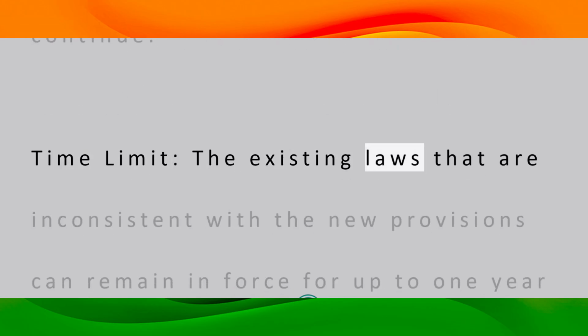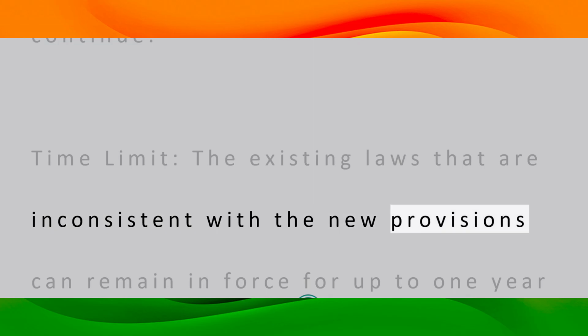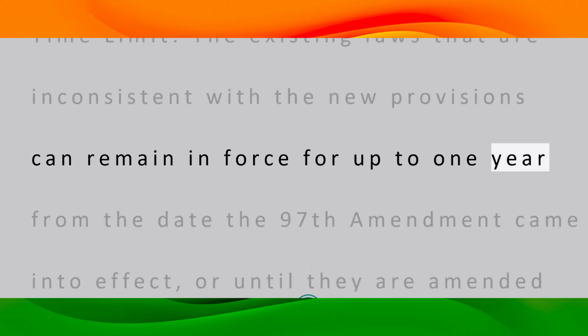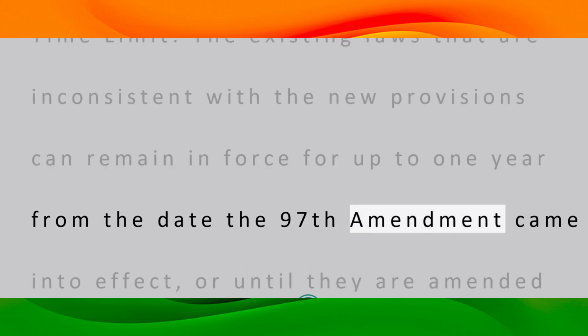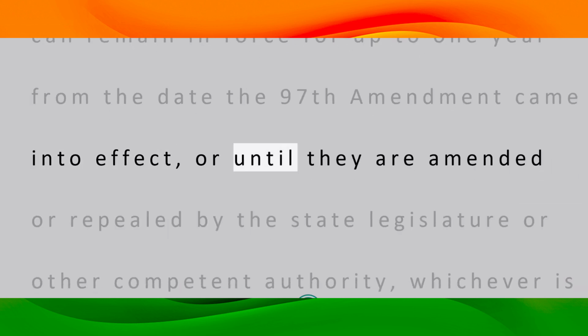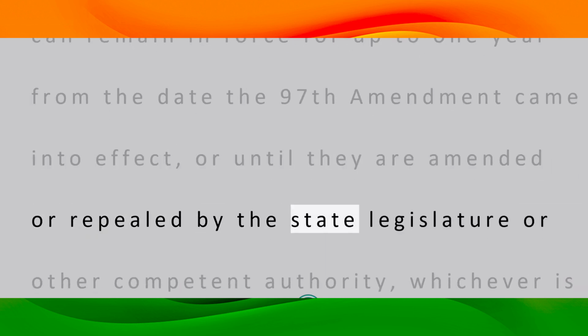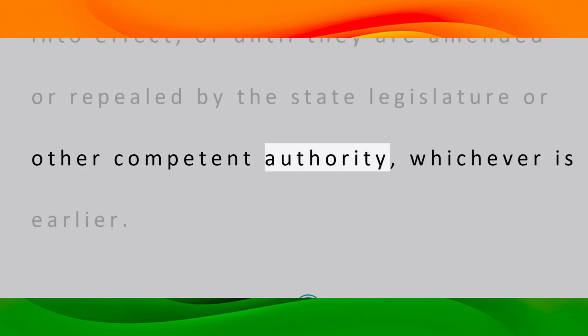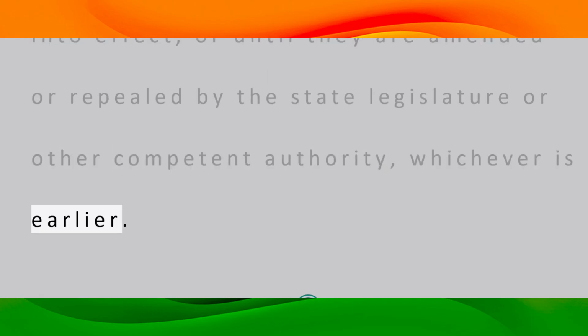The existing laws that are inconsistent with the new provisions can remain in force for up to 1 year from the date the 97th Amendment came into effect, or until they are amended or repealed by the state legislature or other competent authority, whichever is earlier.